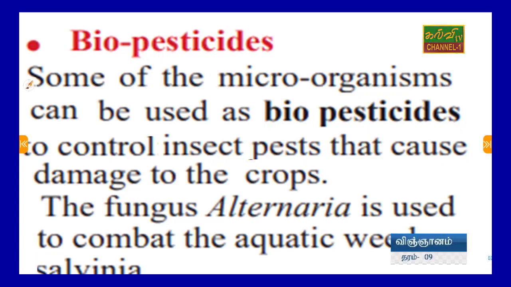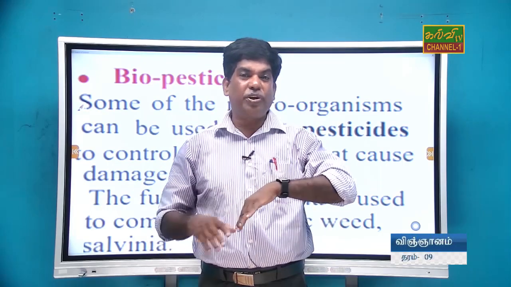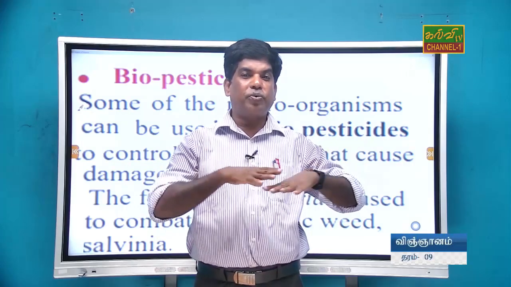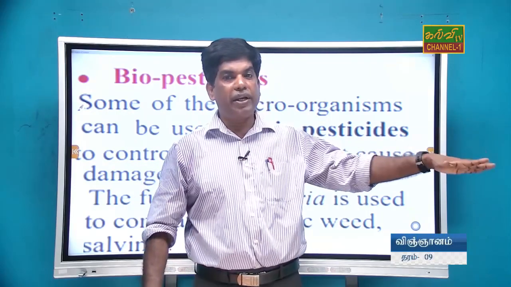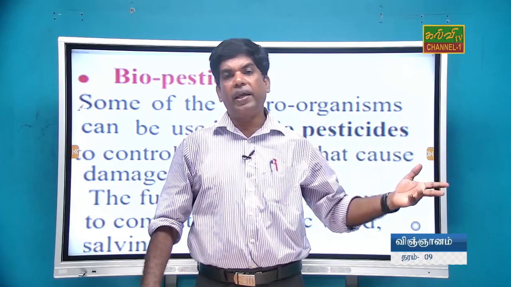Here some of the microorganisms can be used as biopesticides to control insect pests that cause damage to the crops. Sometimes for crops, the fungus Alternaria is used to combat the aquatic weed Salvinia. Salvinia is a dangerous plant for us, because it multiplies or reproduces quickly and covers the pond and causes pollution, so many aquatic organisms die.